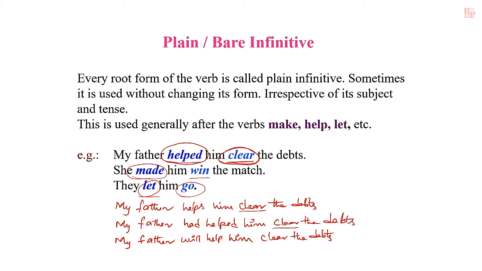My father will help him clear the debts. In all cases we just use plain infinitive. So that's why it is non-finite verb and there is no preposition in front of them. That's why it is called plain infinitive. But the other verb changed its form: helps, had helped, will help. So that's why it is called finite verb.